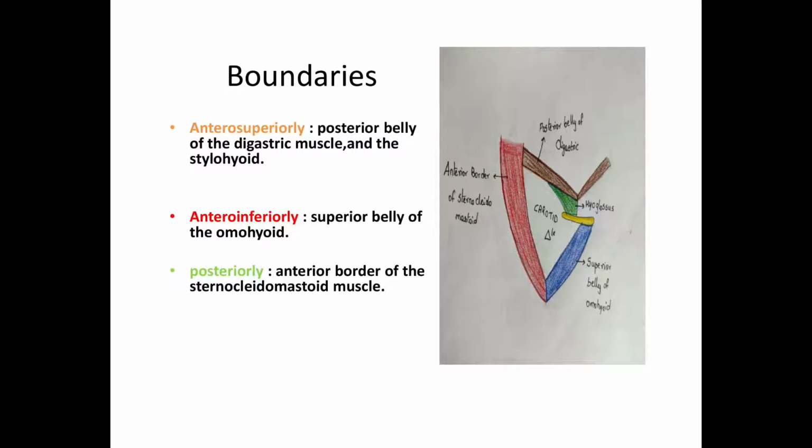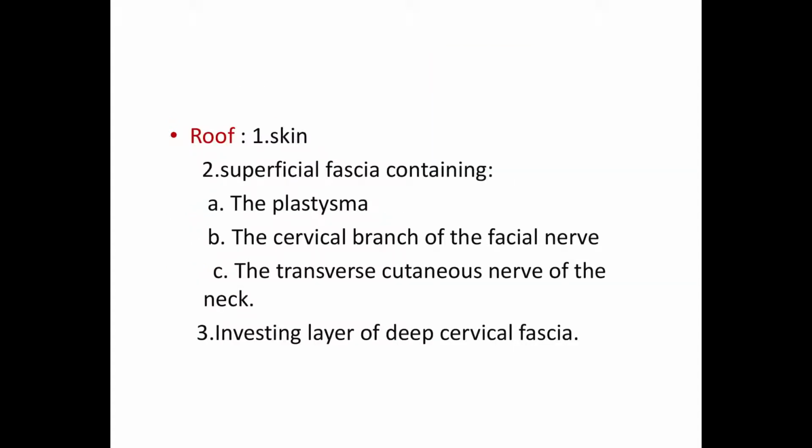The roof of the carotid triangle is formed by the skin, superficial fascia, which contains the platysma, the cervical branch of the facial nerve, and the transverse cutaneous nerve of the neck, and lastly the investing layer of the deep cervical fascia.